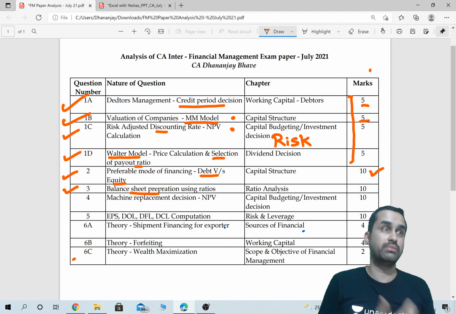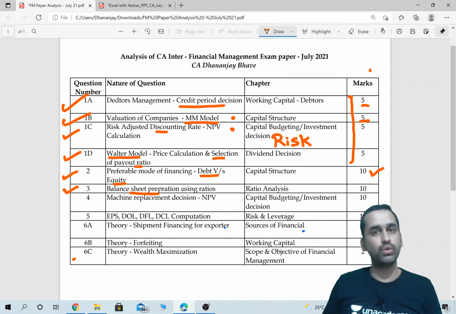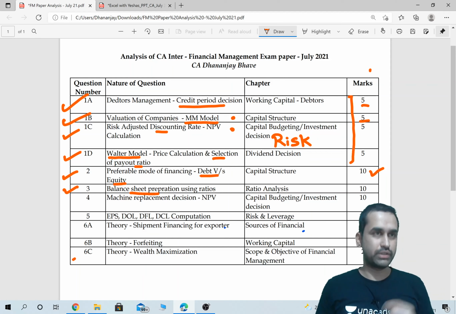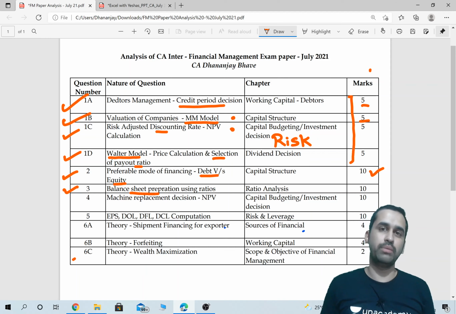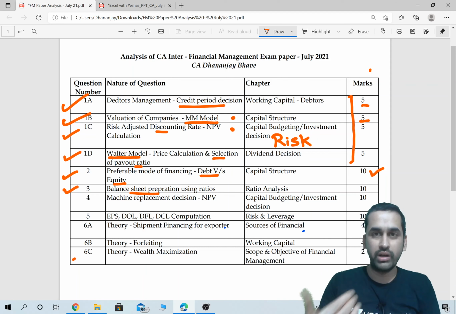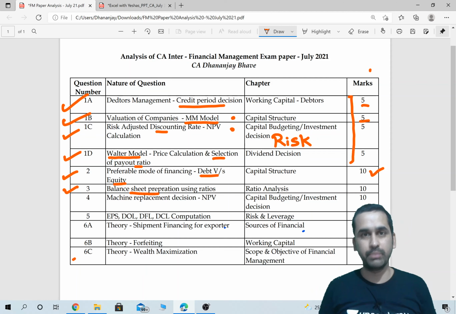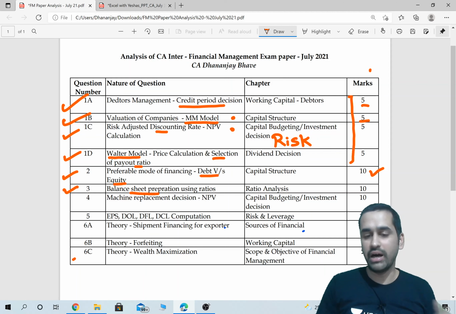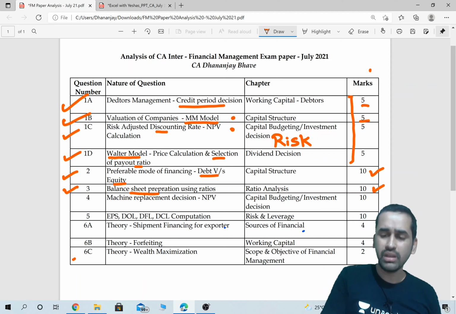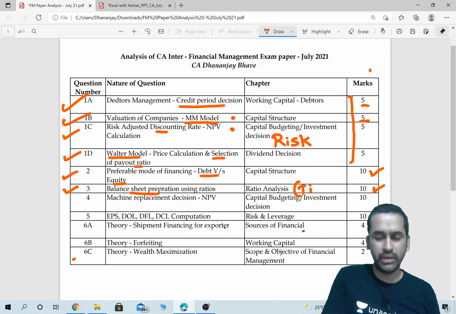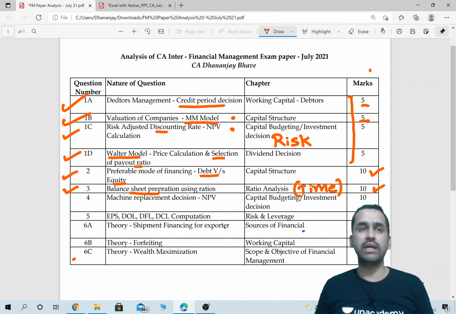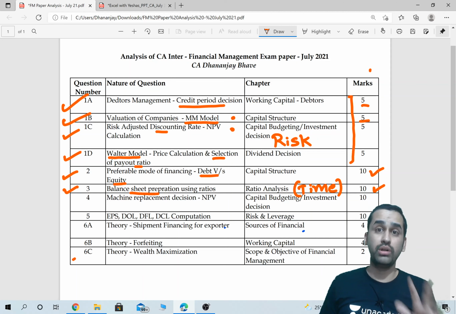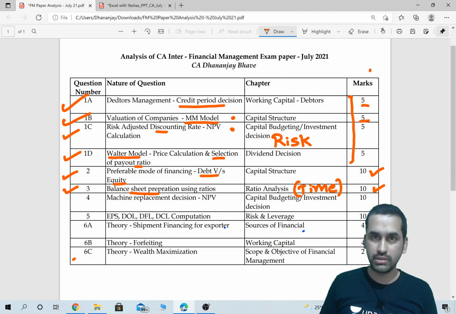You don't have to think what is my next working note. I know there are 8 items to be filled in the balance sheet. Let me start with the first. Once that is done, fill that in the balance sheet. Second, third and so on. If a student has solved at least 2-3 problems on reverse working, that is where ratios are given and the balance sheet is to be prepared, then that student would have answered this sum as well. This according to me was the only time consuming sum in the whole FM paper of 60 marks.